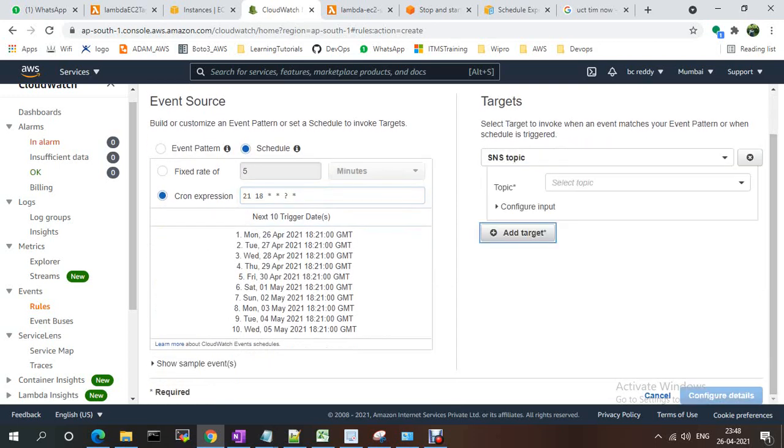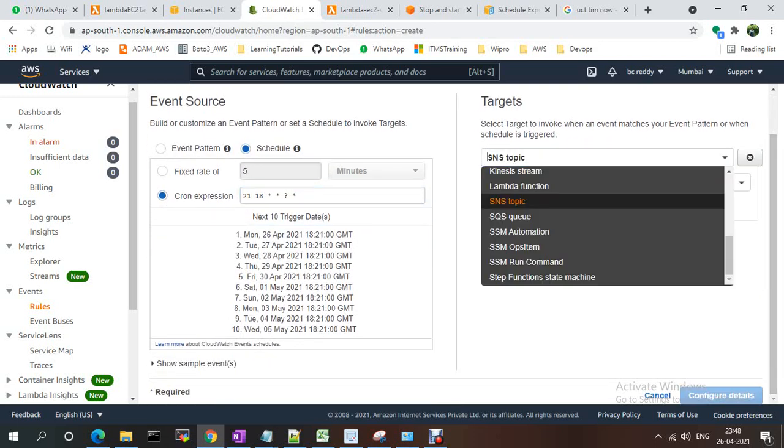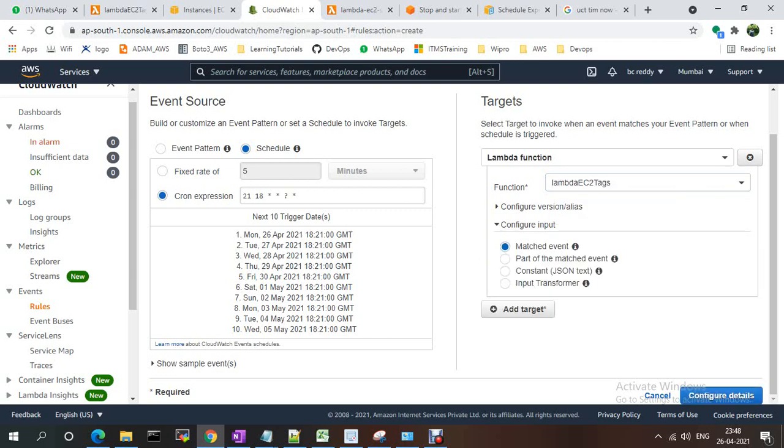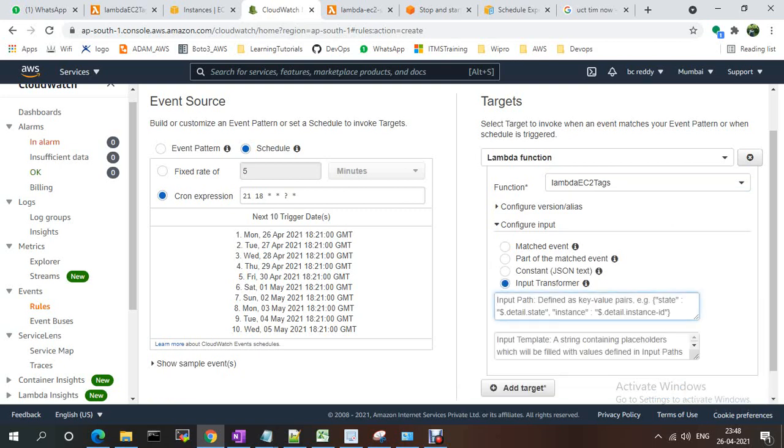I'm adding the targets. My target is a Lambda function. If you have any SNS topic or SQS, it depends, you just need to give the target. Mine is a Lambda function, so I'm selecting the function lambda EC2 tags. Then configure input, input transform, where I provide a state value.